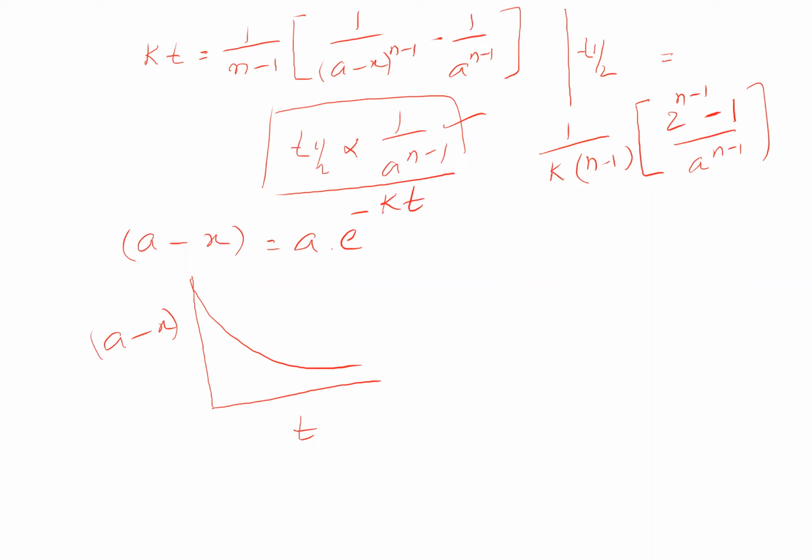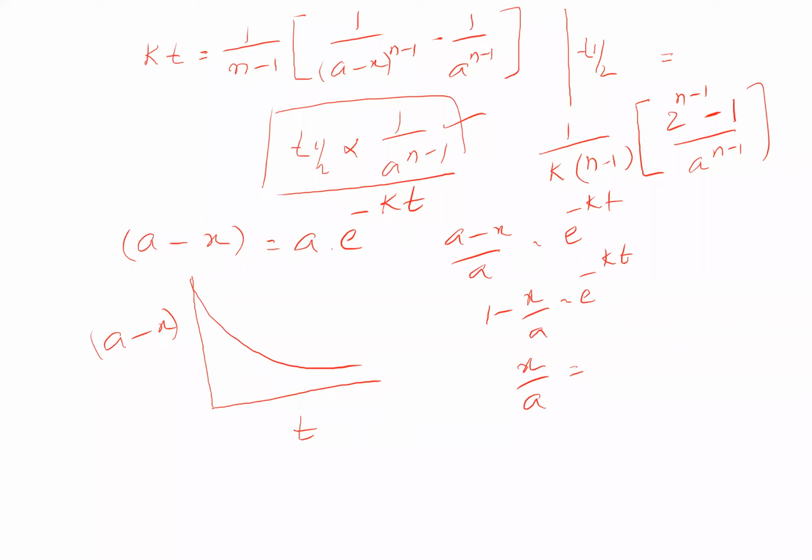Now, the same thing we can modify to get one more expression. I mean to say, a minus x by a, which is equal to e to the power of minus kt. So it will be 1 minus x by a equals e to the power of minus kt. And finally, x by a you require.